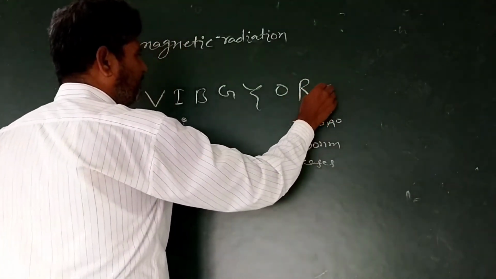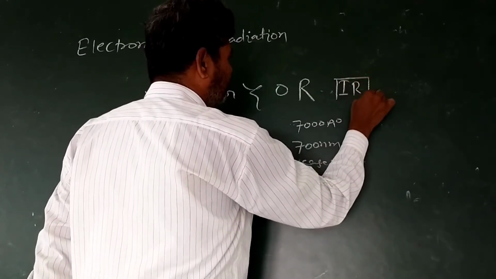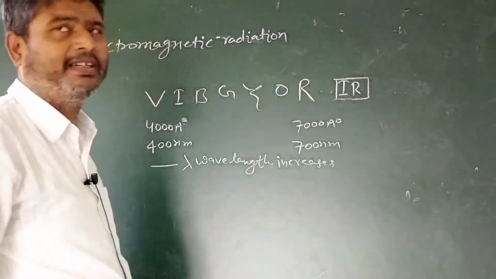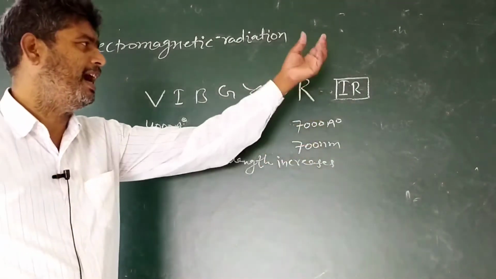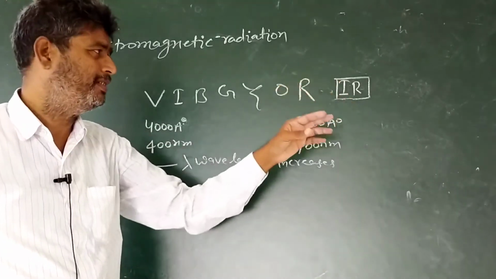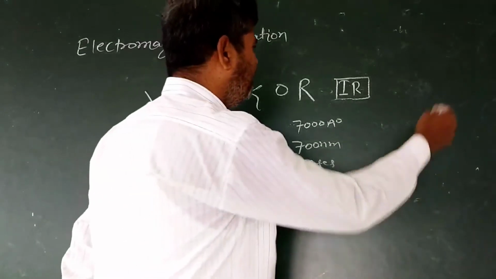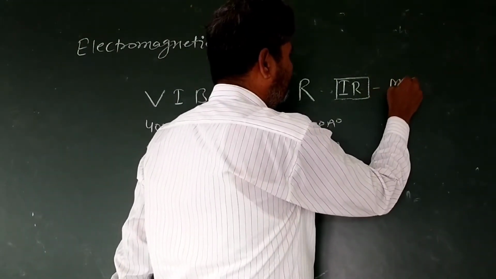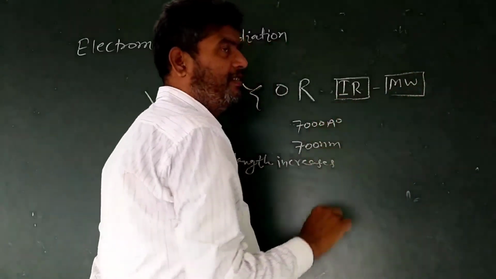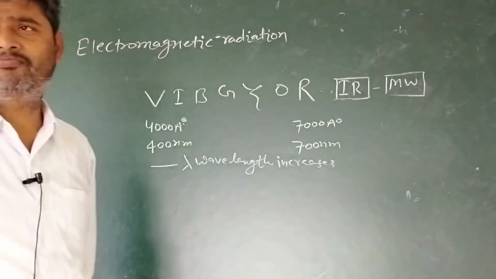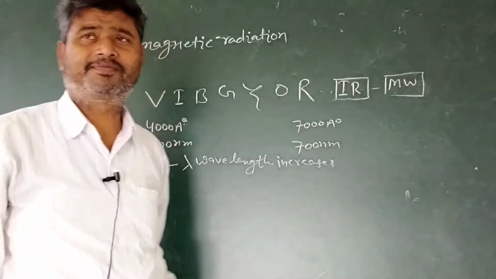After red, the IR region, the infrared region, is obtained. In night vision cameras or night vision goggles, infrared is used. If the wavelength is more than IR, then the microwave region is obtained. Our television uses this wavelength.